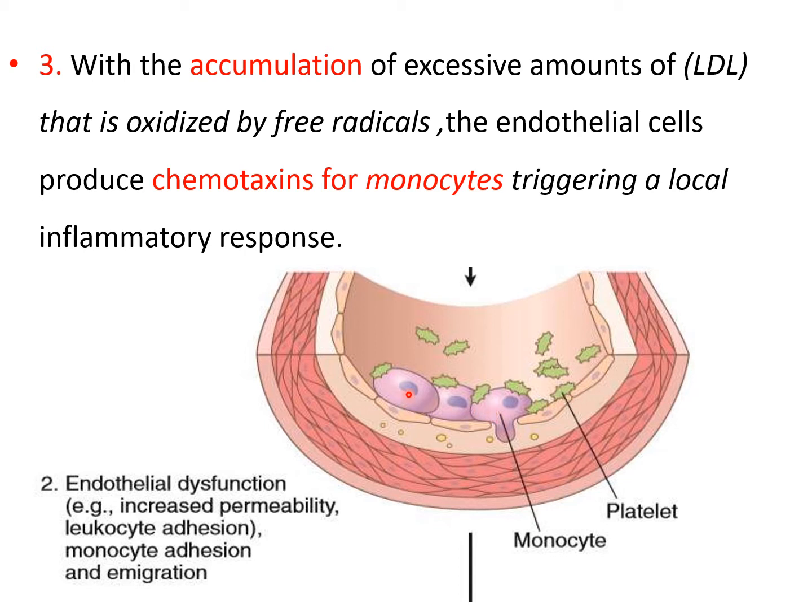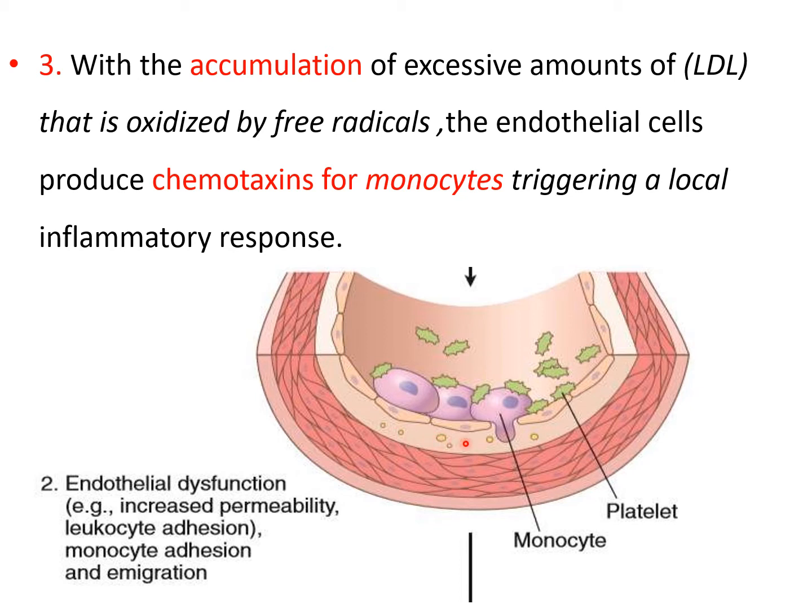These are the monocytes, and when there is injury to the endothelium by the factors given in the previous list, this injury allows the LDL to enter the space underneath here. This LDL is oxidized by free radicals, and this LDL causes endothelial cells to produce chemotaxins that attract the monocytes, and this is a process of chemotaxis occurring here, and the monocytes are going to go in underneath the endothelium.